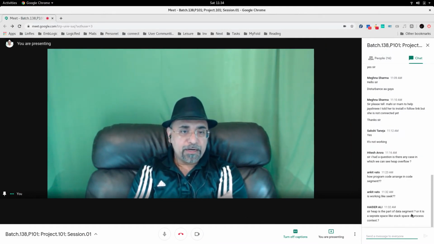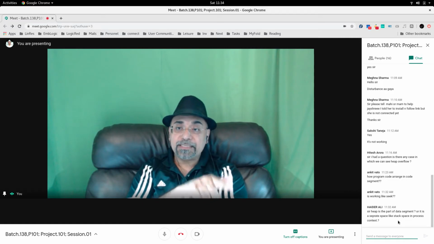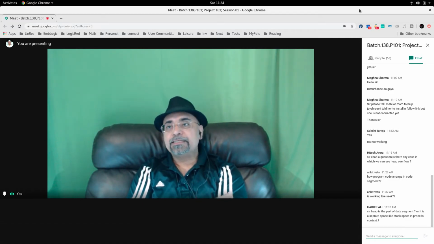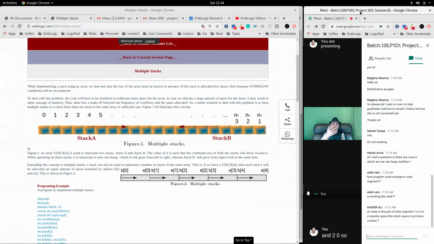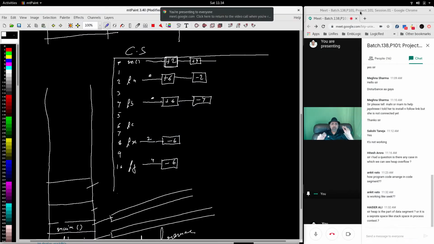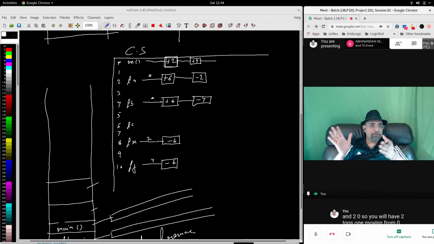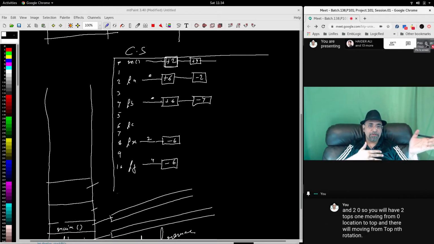Sir, heap is part of data segment? Yes, that's correct. Or is it a separate space like stack? No, heap is part of the data segment. Data segment has three sections. Everybody keep on asking questions, whatever comes to your mind, because now we are not specific to C. Now we have moved to advanced data structures. We are doing system programming or advanced system programming. Both we are doing, so everything comes together.